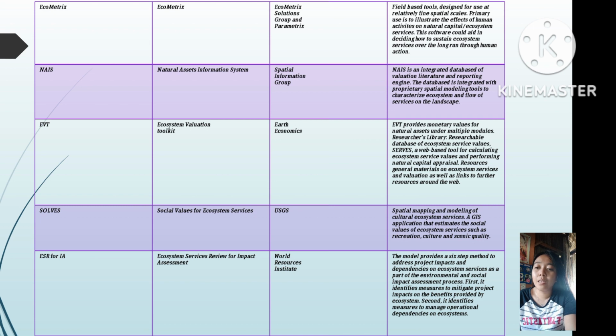First, it identifies measures to mitigate project impact on the benefits provided by ecosystems. Second, it identifies measures to manage operational dependencies on ecosystems.